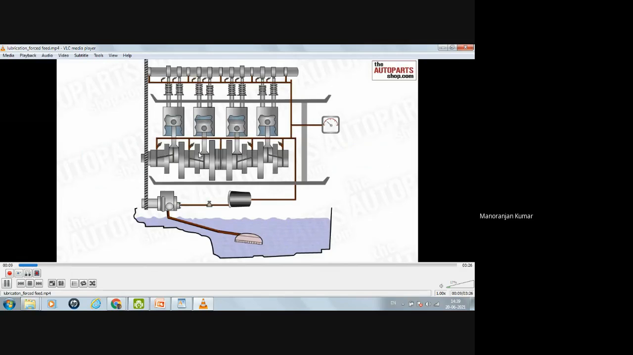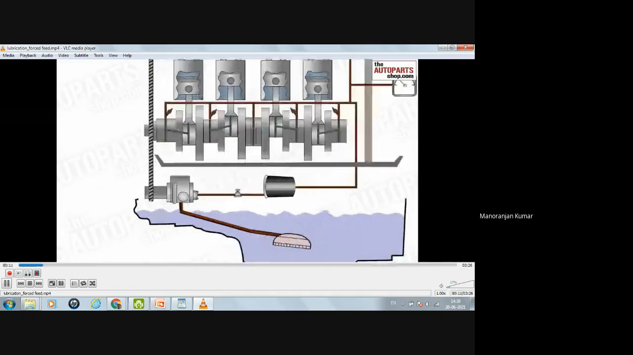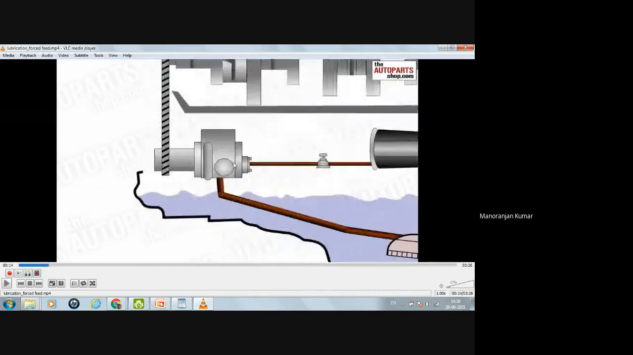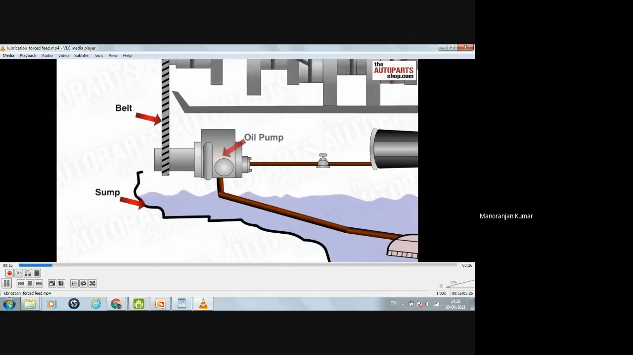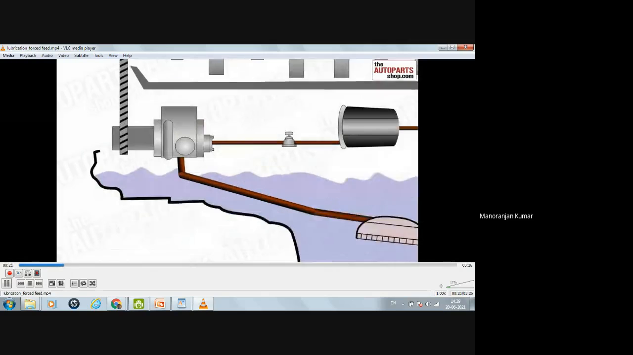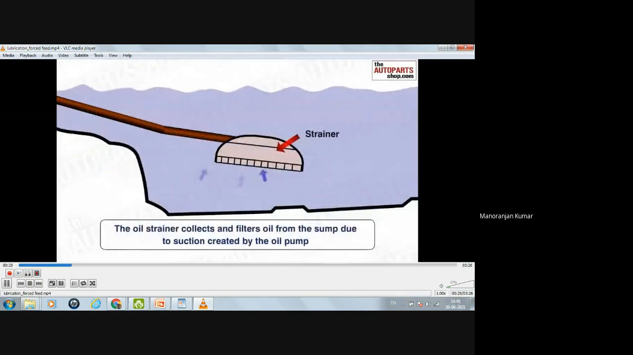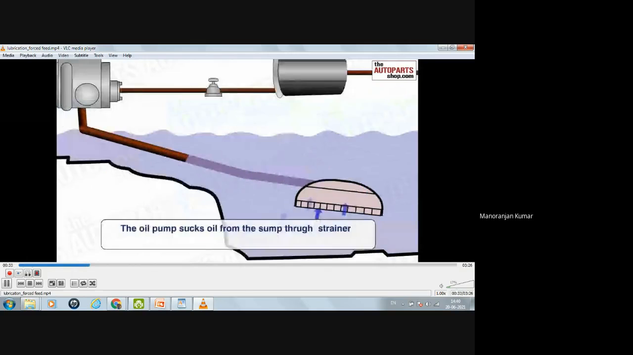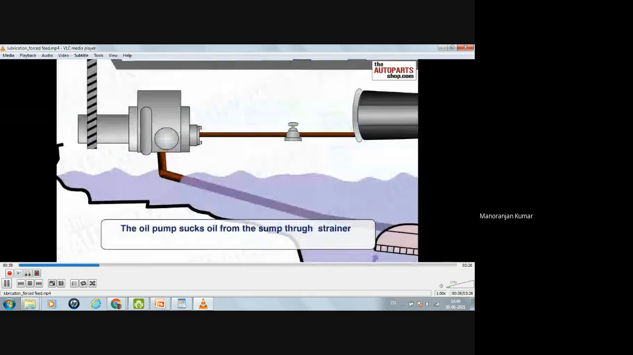Here you can see, and this pump can be run by the crankshaft also with a belt and pulley. Now this is the strainer. The oil strainer collects and filters oil from the sump due to the suction created by the oil pump. Okay. Now you can see the oil is going upward. The oil pump sucks oil from the sump through a strainer.